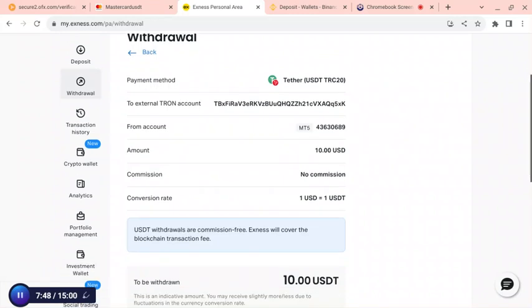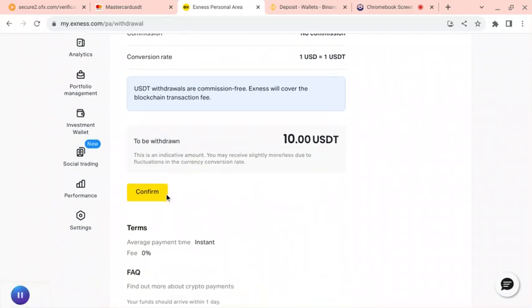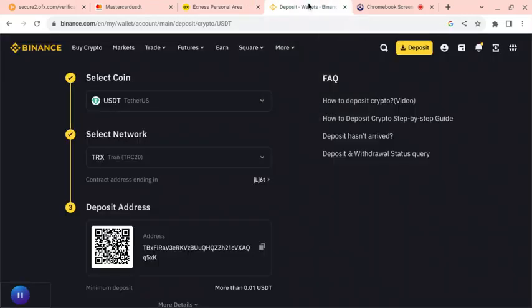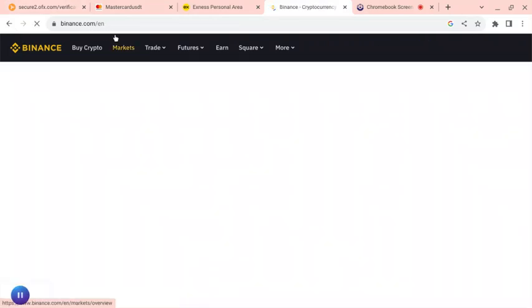Then continue again. Then they will send some code to your phone to verify it. So when you verify it, then you withdraw it, and the money will be in your Exness account. So when you get the money in your Exness account, then you come to trade.